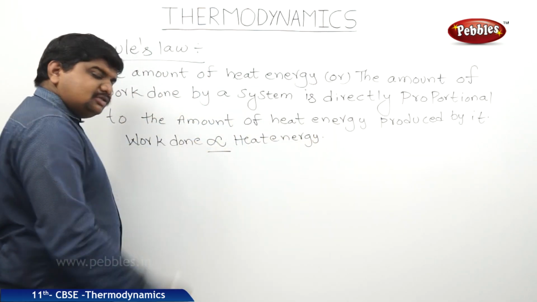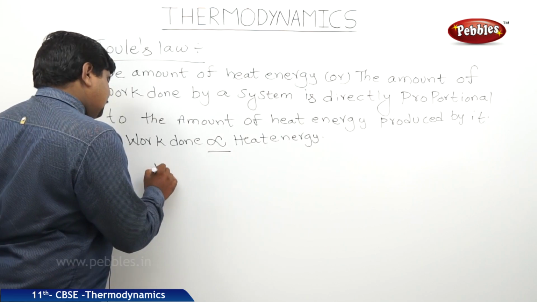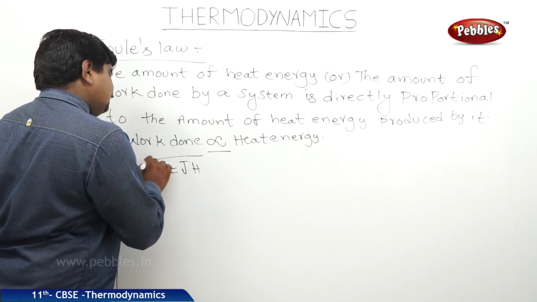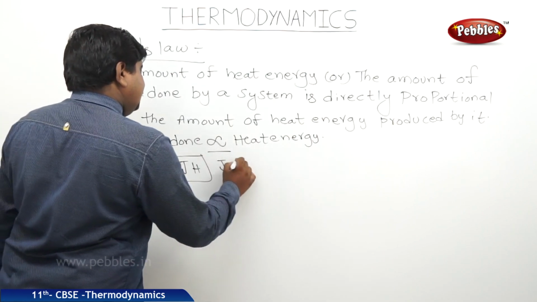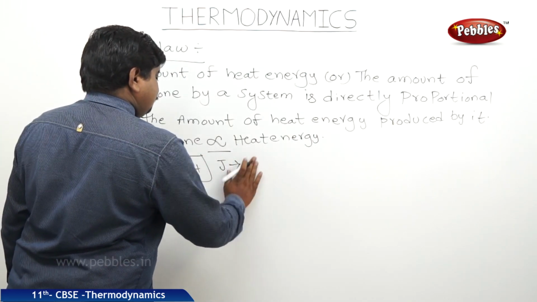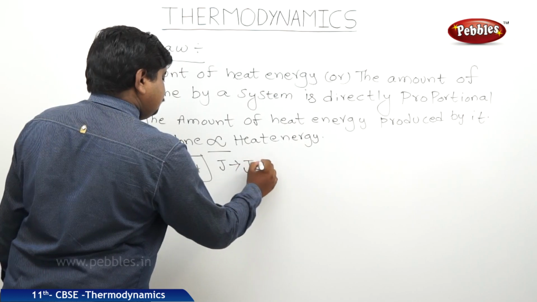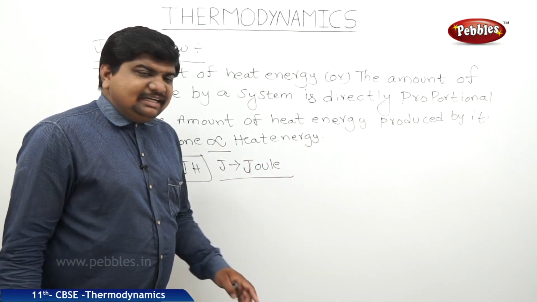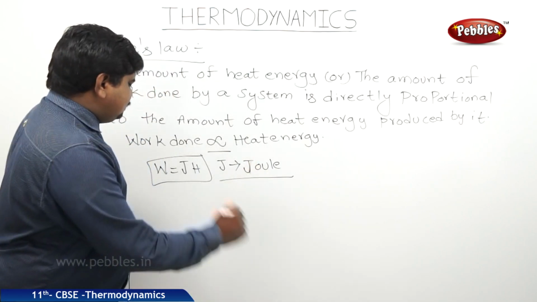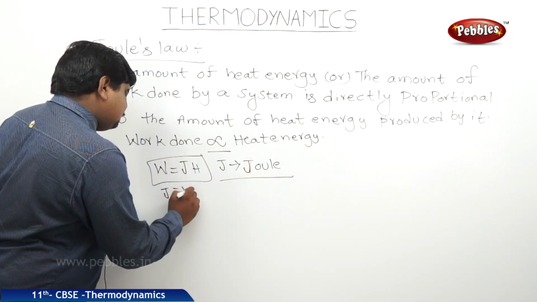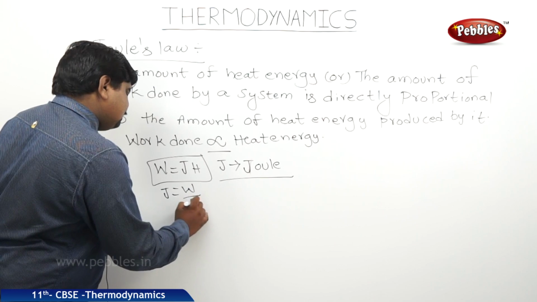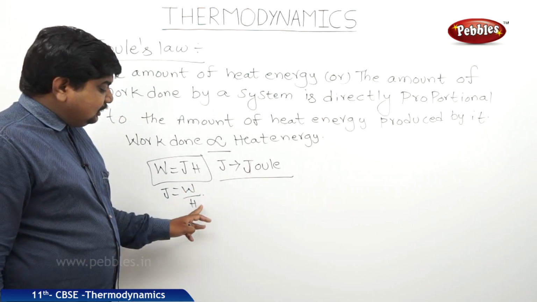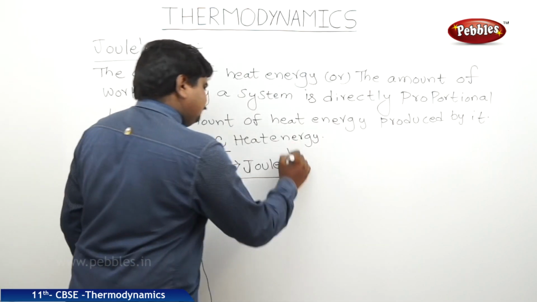If we remove the proportionality sign, we replace it with W is equal to JH, where J is equal to Joule. What is the definition of this Joule? The Joule definition states that J is equal to W by H. So it is the ratio of the work done to the heat energy supplied.